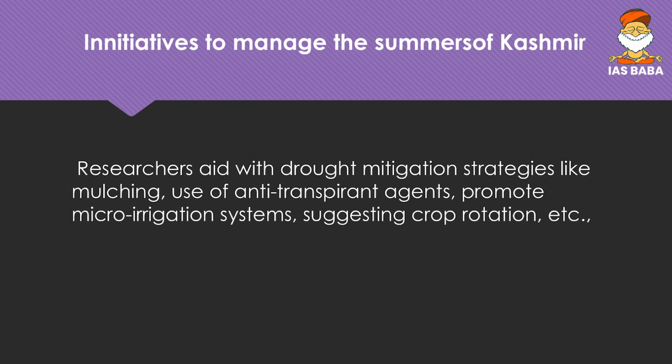Then come to the next, initiatives to mitigate the drought in Jammu and Kashmir, or to manage the summers of Kashmir. This was the article again, and the steps that were being planned become important for prelims. That is, for drought mitigation, strategies like mulching, use of anti-transpirant agents, micro irrigation and crop rotation are to be promoted.